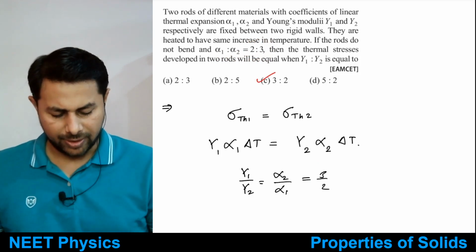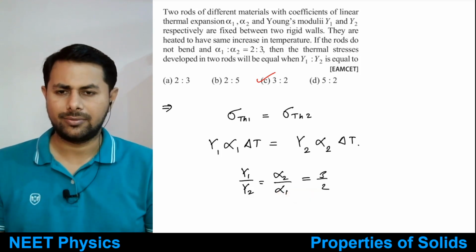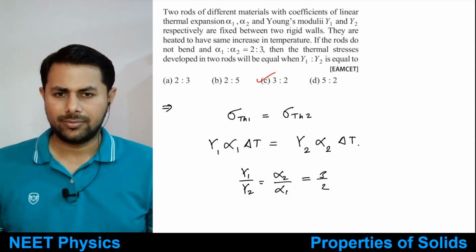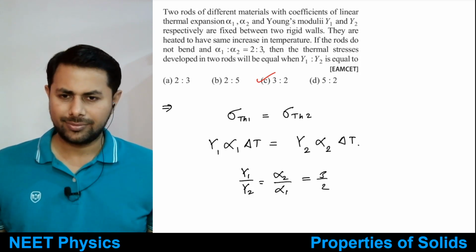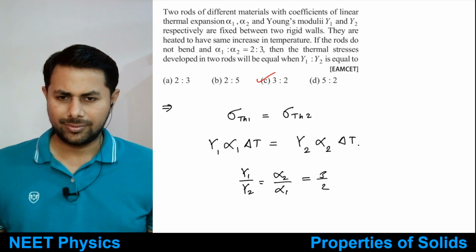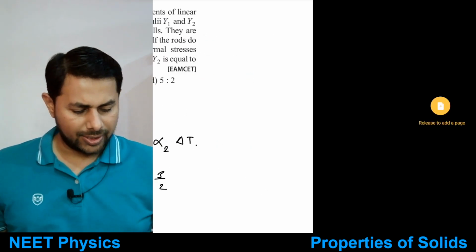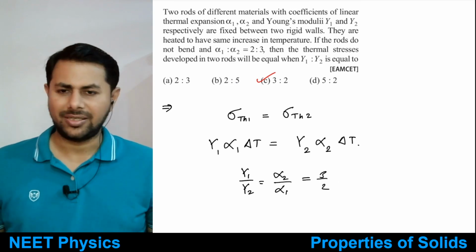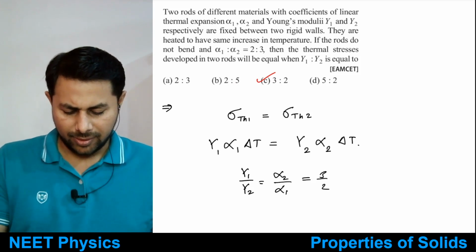Okay, very simple, right? This is simple. Yes, no? Okay, good. All right, so that's the end of questions based upon properties of solids. Okay.